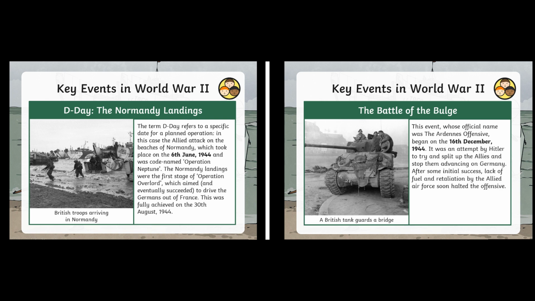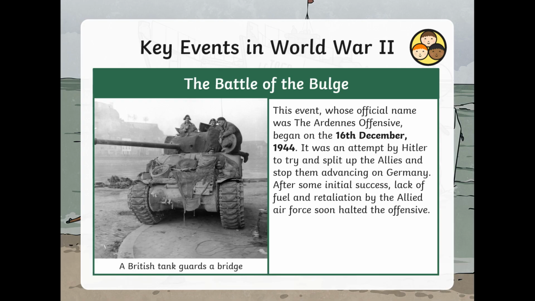Remaining in the year 1944, we're going to move from the 6th of June to the 16th of December. The Battle of the Bulge was officially known as the Ardennes Offensive, and it began on the 16th of December 1944. It was an attempt by Hitler to try and split up the Allies and stop them advancing on Germany. After some initial success, lack of fuel and retaliation by the Allied Air Force soon halted the offensive.